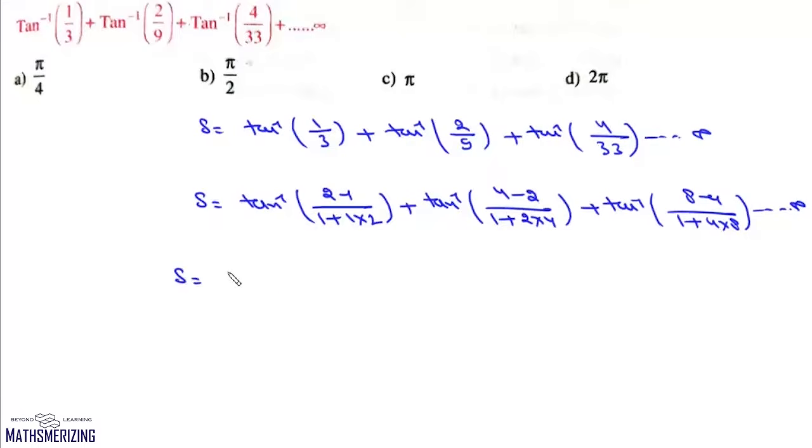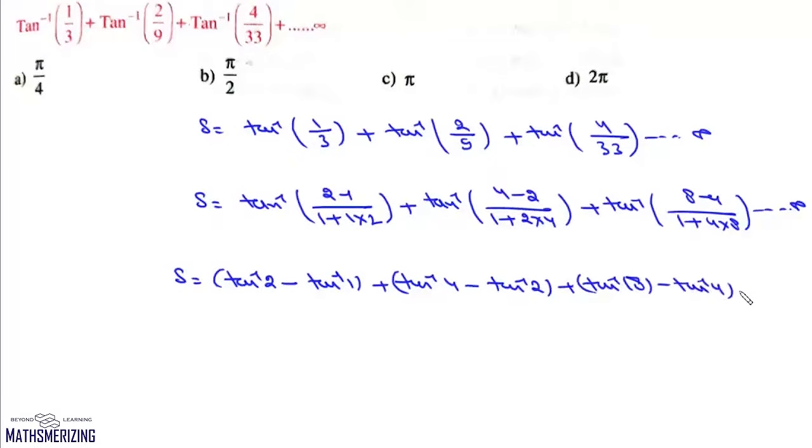So we can write this series as tan inverse 2 minus tan inverse 1 plus tan inverse 4 minus tan inverse 2, tan inverse 8 minus tan inverse 4, and this series will continue up to infinite. Now we look at the pattern, then tan inverse 2 will cancel, tan inverse 4 will cancel. So all these successive terms, they'll cancel. Then loosely speaking, we can write this as tan inverse infinite minus